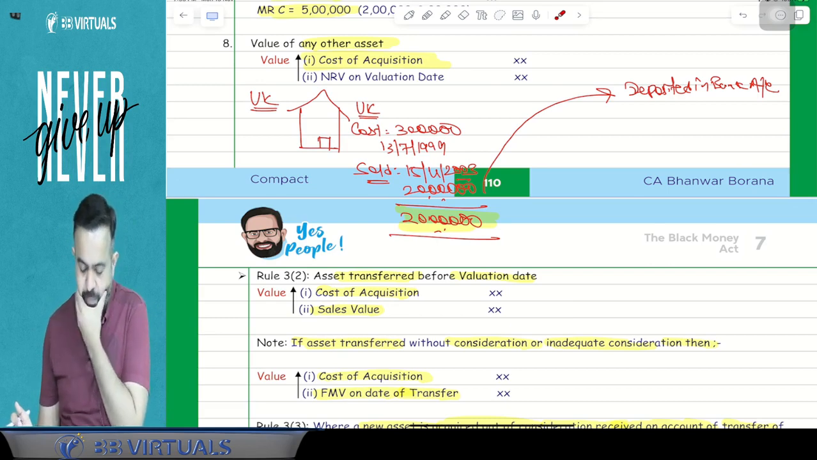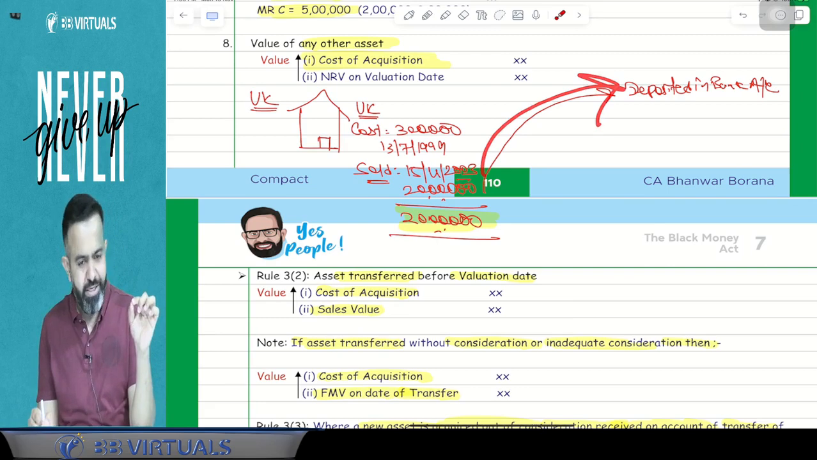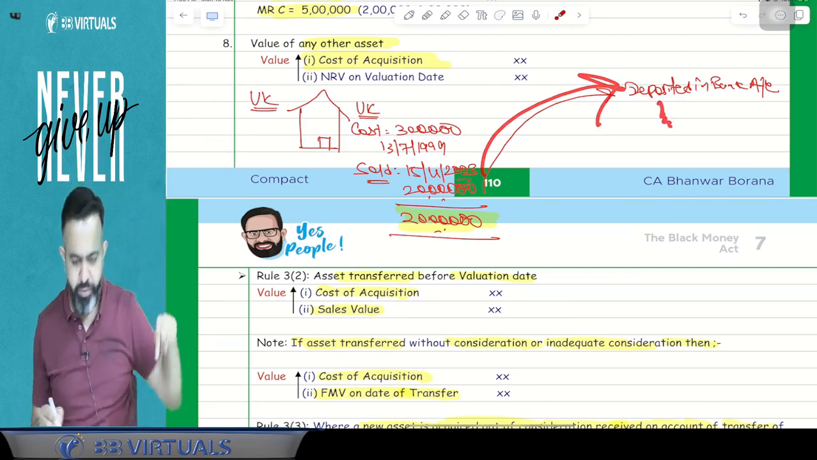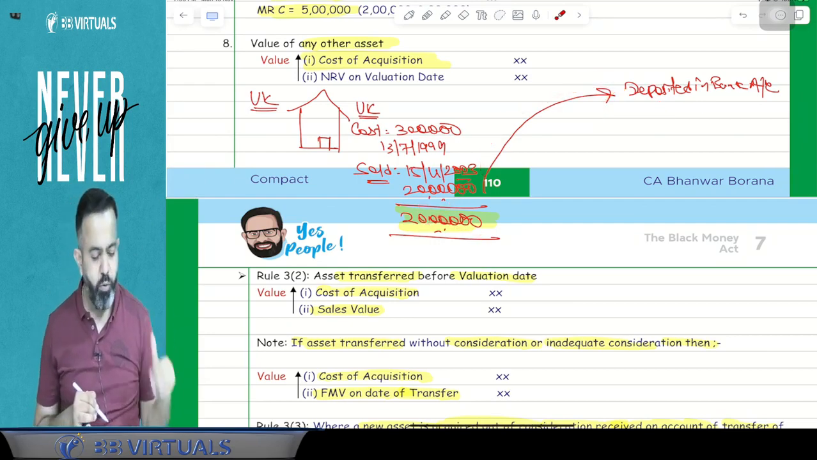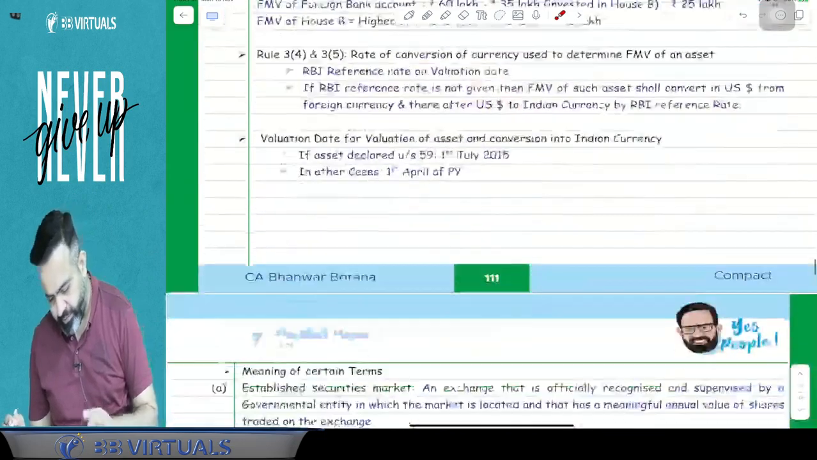Okay, sir, suppose we sold this asset and deposited the money in the bank account. So it will already be covered in the bank account, na? So obviously this 20 lakh will not be considered while calculating the asset value. Done? Now one more example.